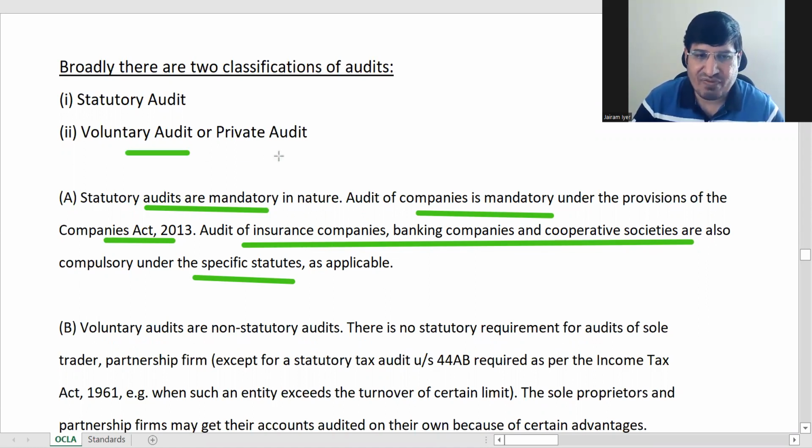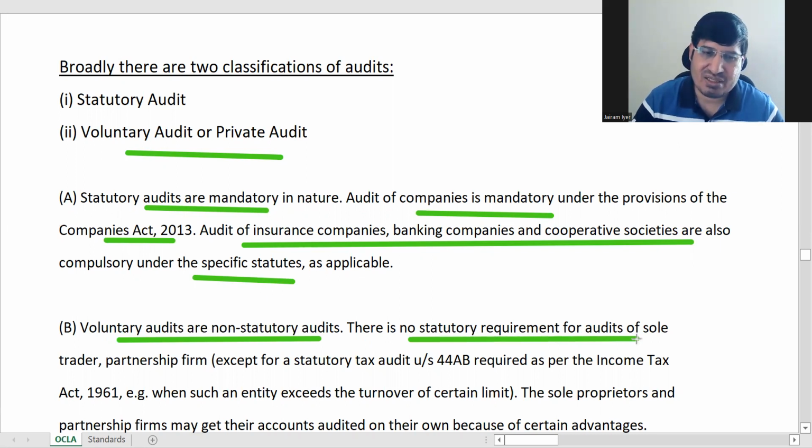So अब बात करेंगे voluntary or private audit. Voluntary audits or non-statutory audits or private audits. Here there is no statutory requirement. The main thing is there is no statutory requirement. Examples are sole trader, partnership, etc. There is no statutory requirement, except you have to do a tax audit.